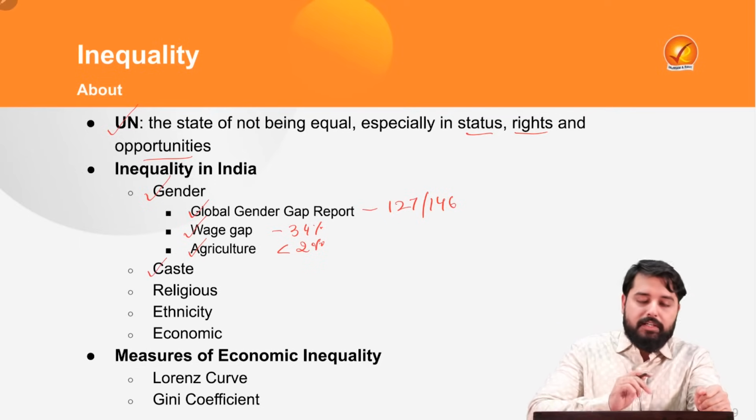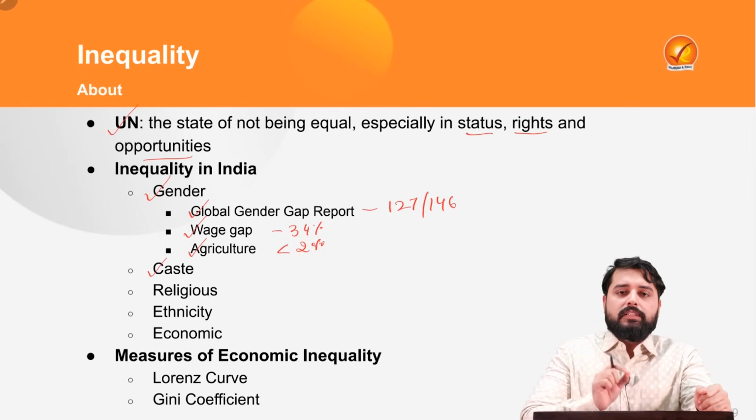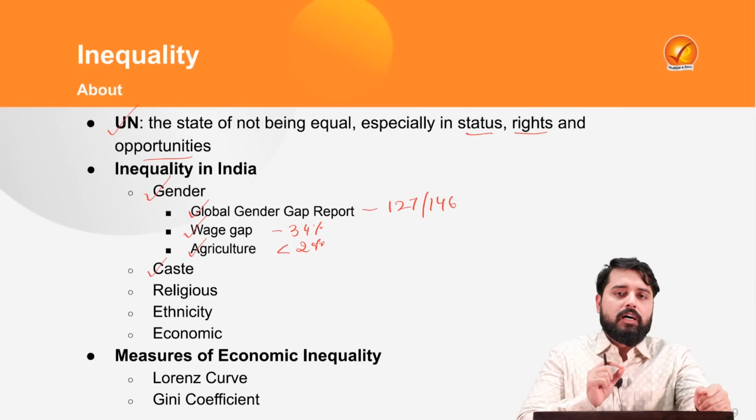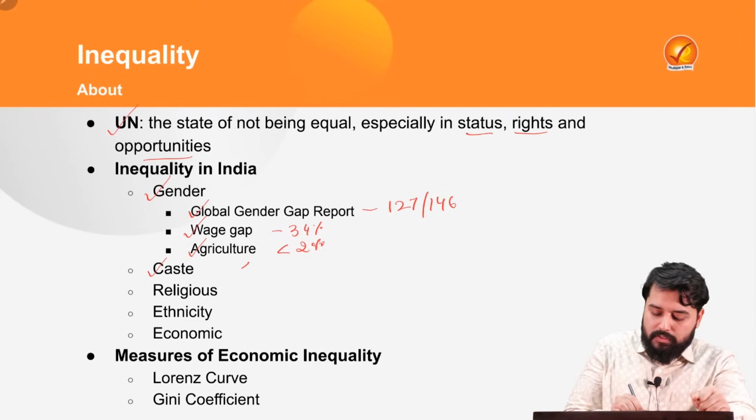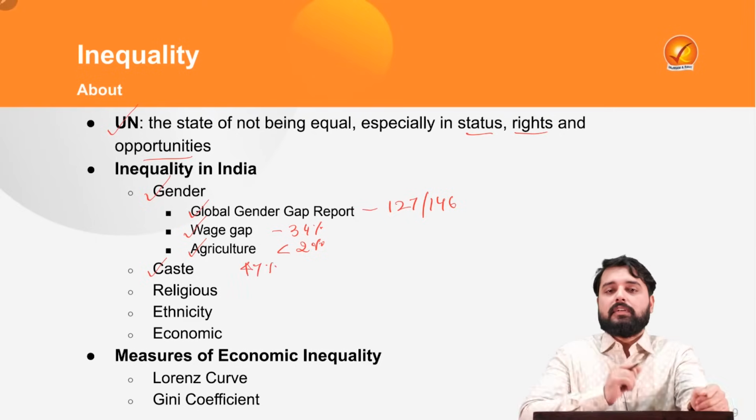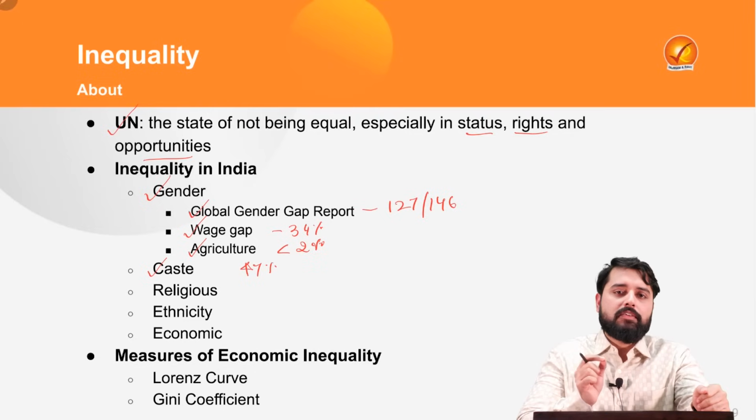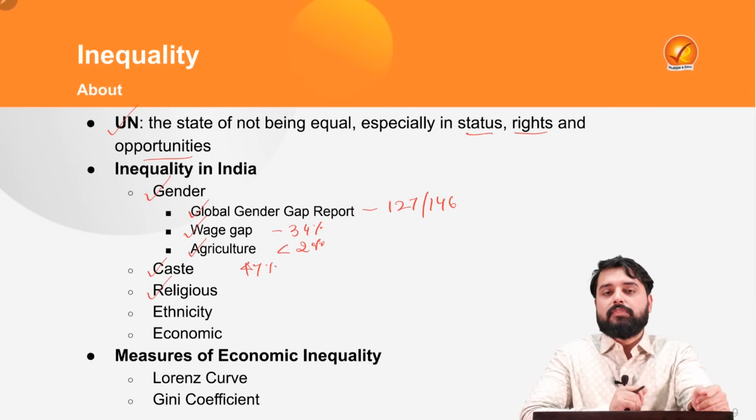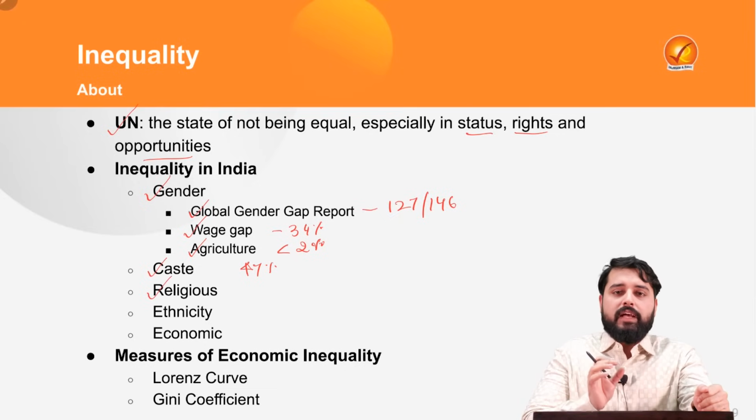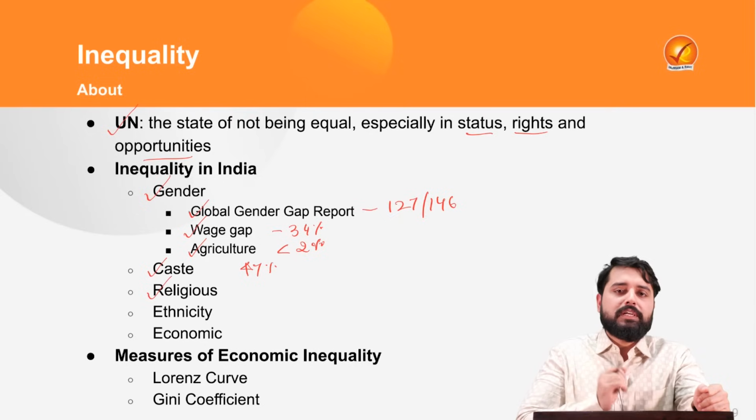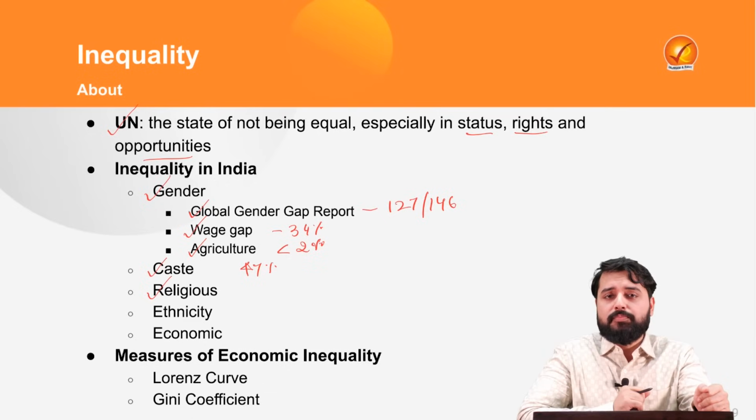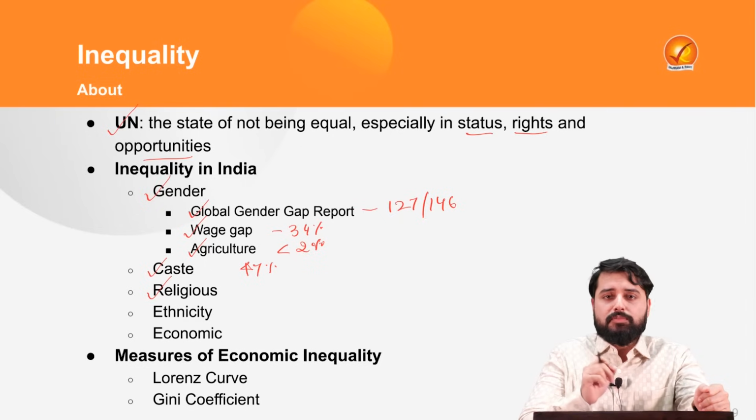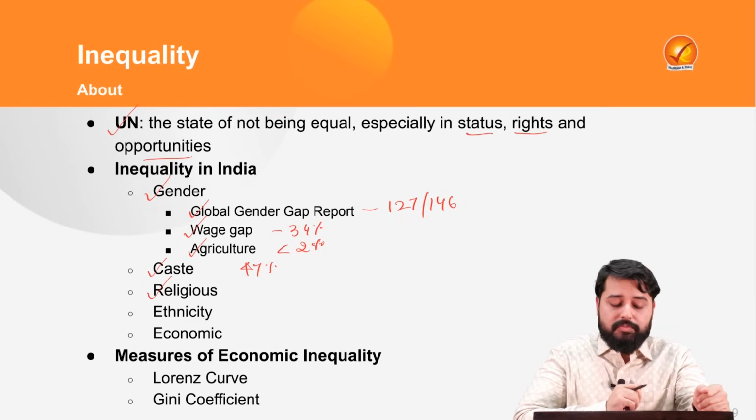Likewise, there is inequality in terms of caste also. That is, the average household incomes of the upper caste in India is more than 47% higher as compared to the national average income of the average household. Likewise, there is inequality in terms of religion. That is, the average incomes and the consumption expenditures of some religious minorities are more than other religious minorities too. For example, the incomes of Christians, Parsis, Jains, that is more than the incomes of Muslims and Buddhists.